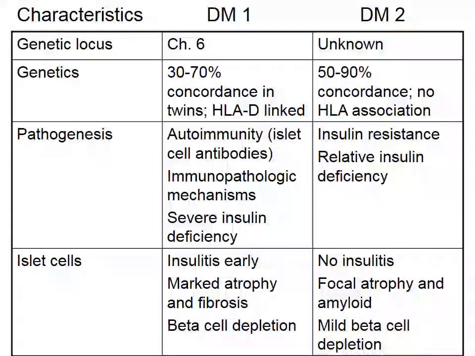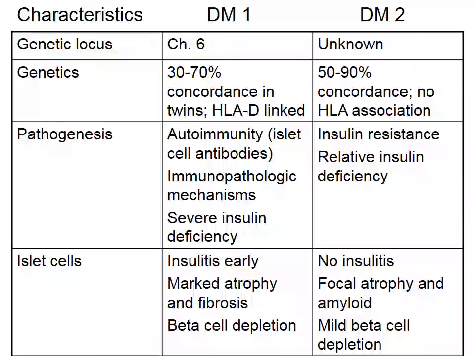Now let's see some of the important features to differentiate between type 1 diabetes mellitus and type 2 diabetes mellitus. The genetic locus in type 1 diabetes mellitus is on chromosome 6. It has 30 to 70% concordance in twins, HLA linked, and in type 2 diabetes there is 50 to 90% concordance and there is no HLA association.